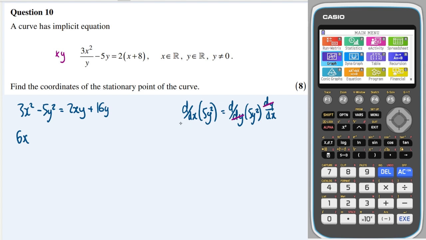So differentiating it with respect to y is going to give me 10y, and then I just have to times it by dy by dx.